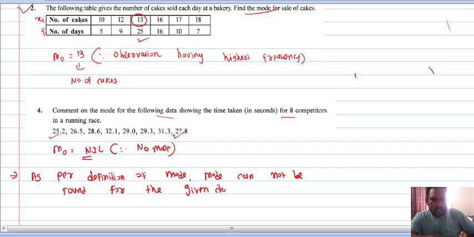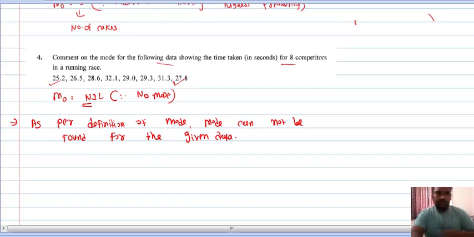Understood this? Clear? You write the statement. See, in 10th standard you use the empirical formula, but here whenever you see raw data, right? Whenever no observation is repeated, that means every observation appears only one time. So you can write mode equal to nil, right?